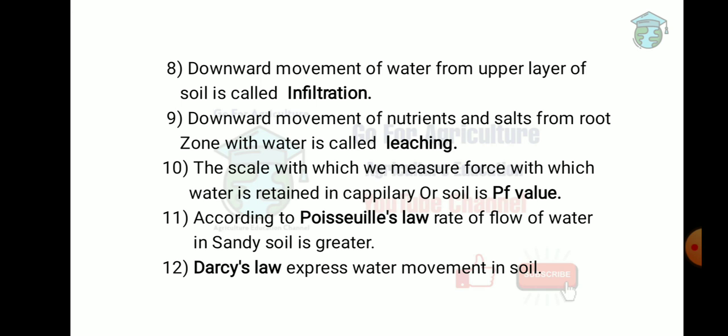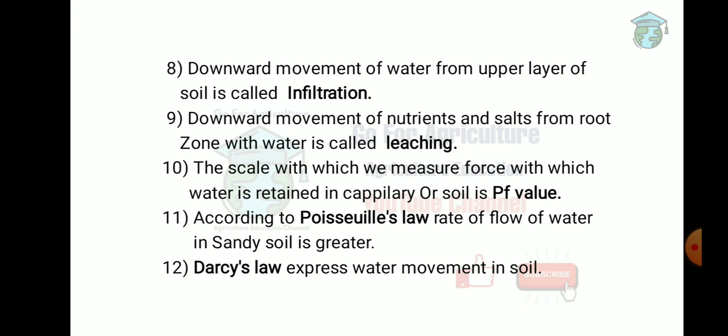Next one: according to Poiseuille's law, the rate of flow of water in sandy soil is greater. So what is Poiseuille's law? It expresses the flow of water in a narrow tube. So according to that, the rate of flow of water in sandy soil is more than in loam and clay.